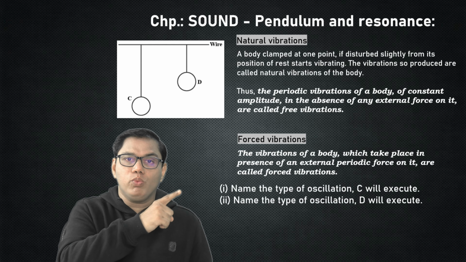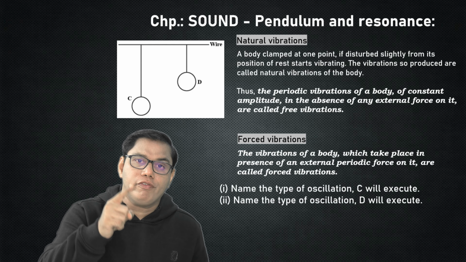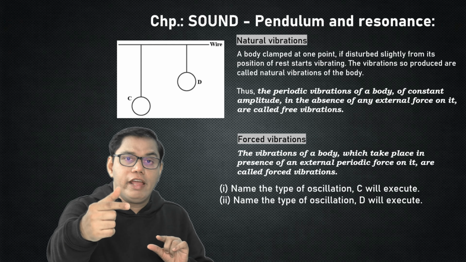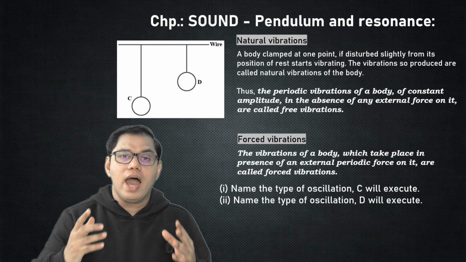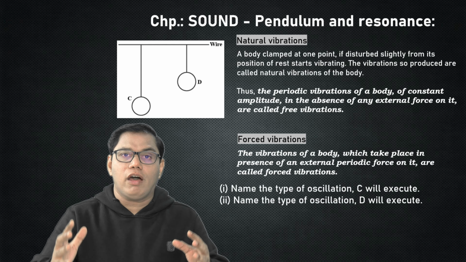Now bob C is moving with the natural vibrations and bob D is moving with the forced vibration, and if the frequency of the natural vibrations of bob C is equal to the frequency of externally applied periodic force in bob D, if both the frequencies are equal, then we are going to experience a phenomenon of resonance. What is resonance? That is, both the bobs will start vibrating with maximum amplitude.